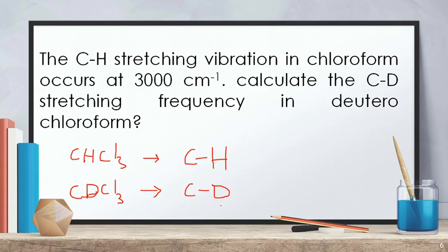For that I am taking a black screen. First of all, according to Hooke's law, the wave number is given as 1 by 2 pi c into under root of k by mu.